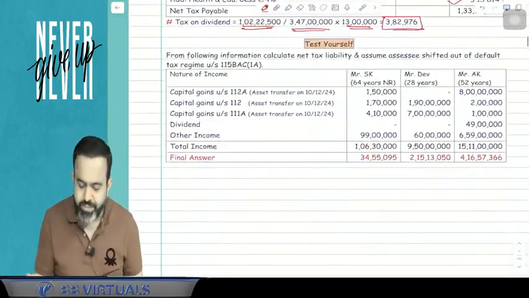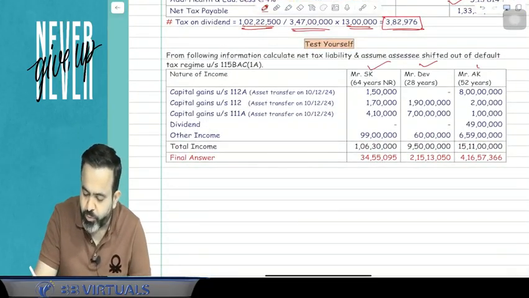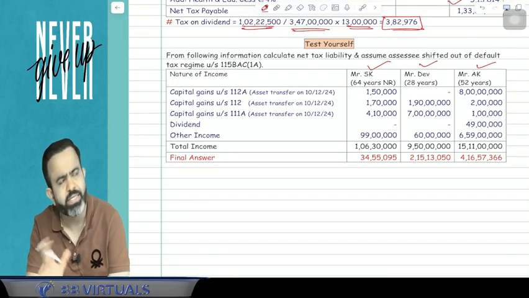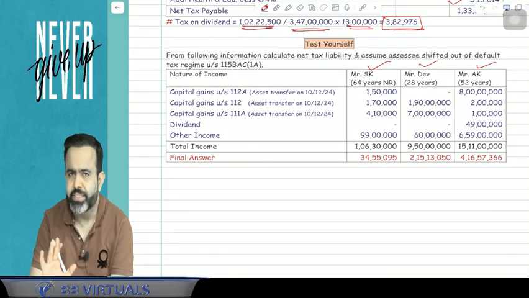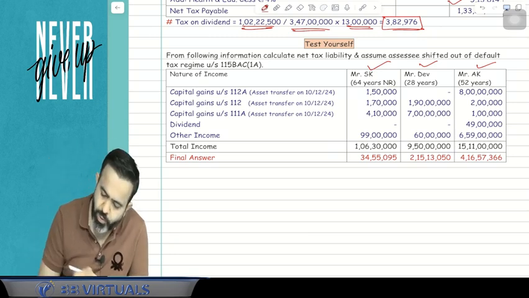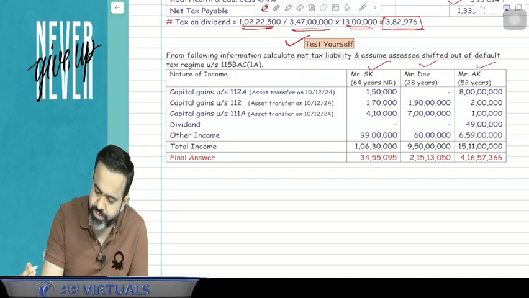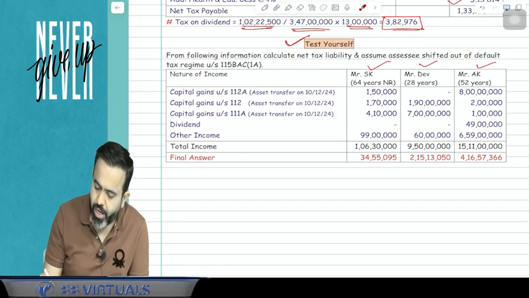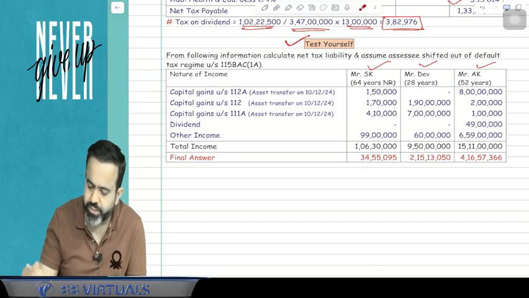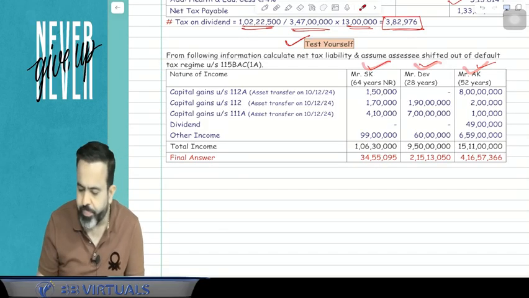Okay, now guys, these 3 questions are your homework for tomorrow. You have to do the homework. Tomorrow we have lecture, Friday we have lecture. This Saturday maybe I will give you leave, Saturday, Sunday. From Monday we will restart. Test yourself: there is one person, SK, a non-resident, age 64 years. How will income tax be calculated? You have to do these 3 questions in the homework: SK, Dev and AK.